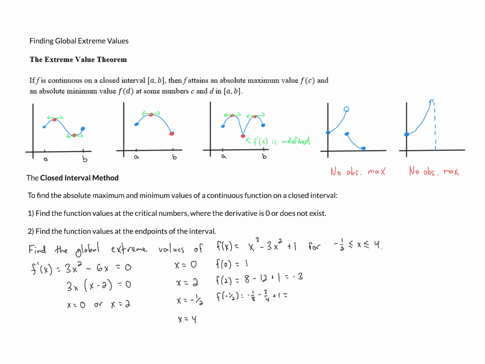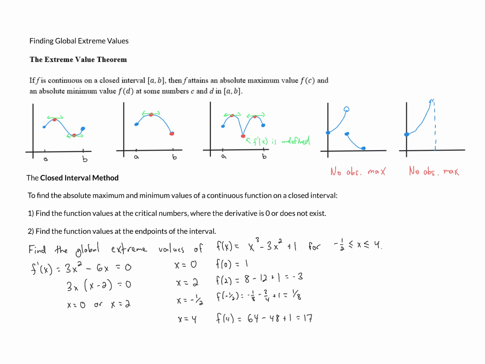And 1/4 minus an eighth is 1/8. So we've got 1/8 there. And then we also have to evaluate the function at 4. 4 cubed is 64 minus 3 times 4 squared. That's 3 times 16, which is 48, plus 1. 64 minus 48 is 16, and 16 plus 1 is 17.